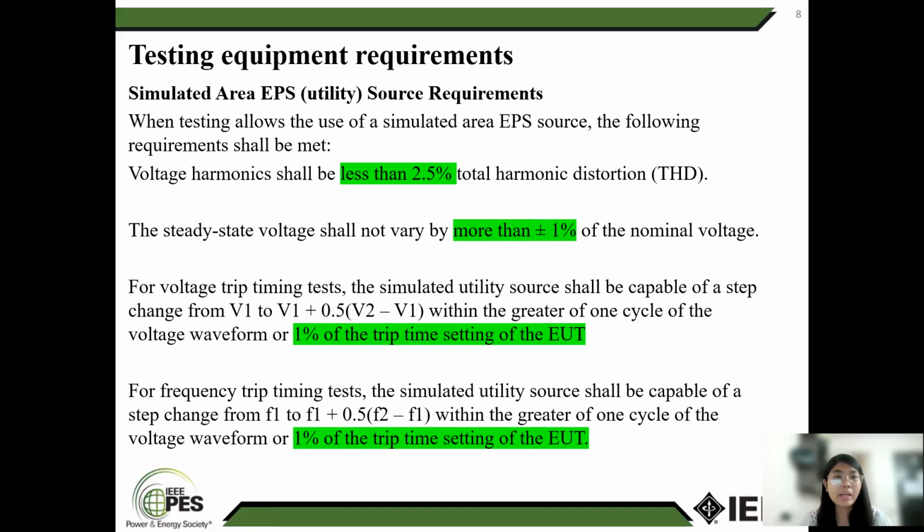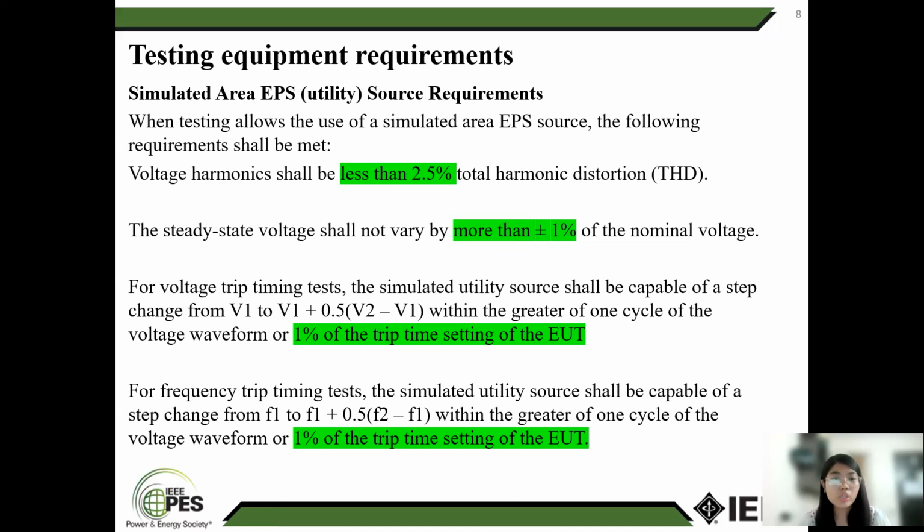Testing equipment and area EPS utility source equipment. When using a simulated area EPS source, the following requirements shall be met. The voltage harmonics of the simulated area EPS source may have a total harmonic distortion of less than 2.5%. The steady state shall not be more than 1% of the nominal voltage. Voltage trip time: the simulated source must be capable of a step change from V1 to V1 plus 0.5 (V2 minus V1) within the greater of one half cycle of the voltage waveform.